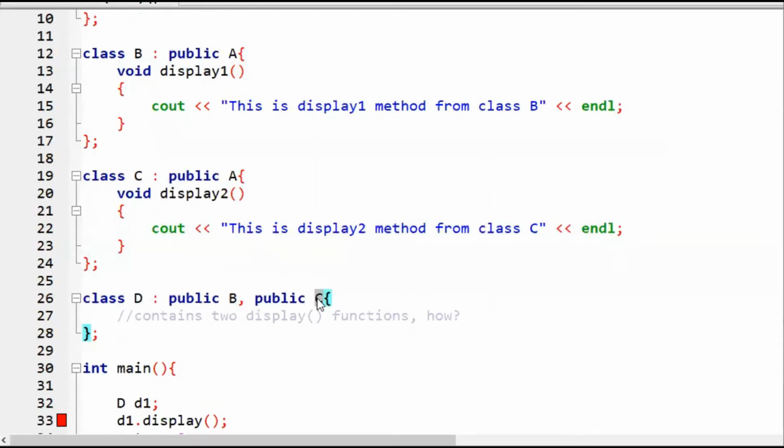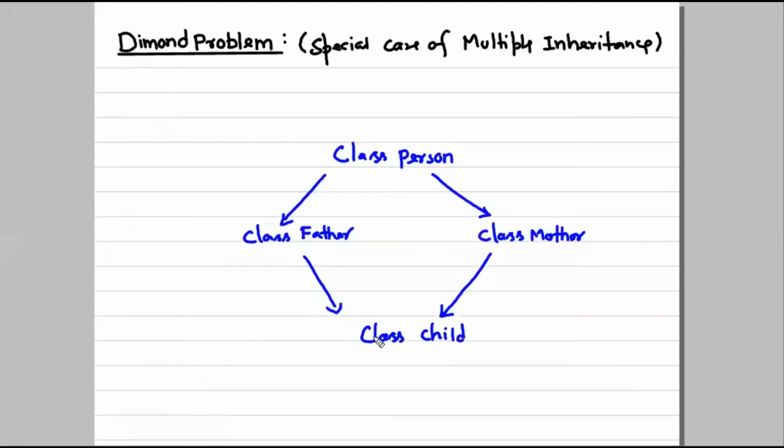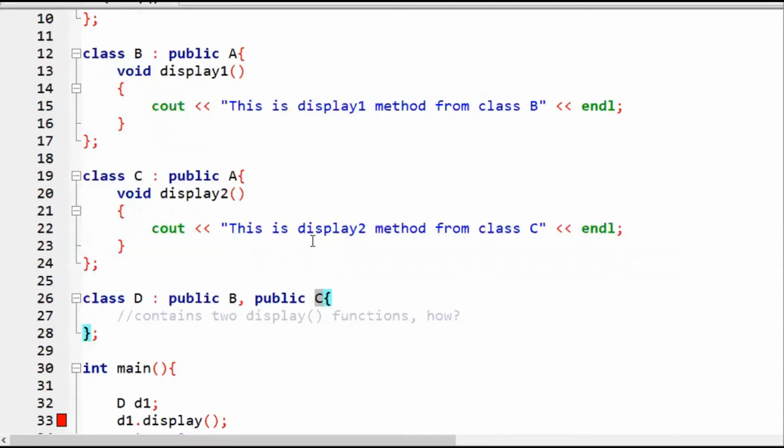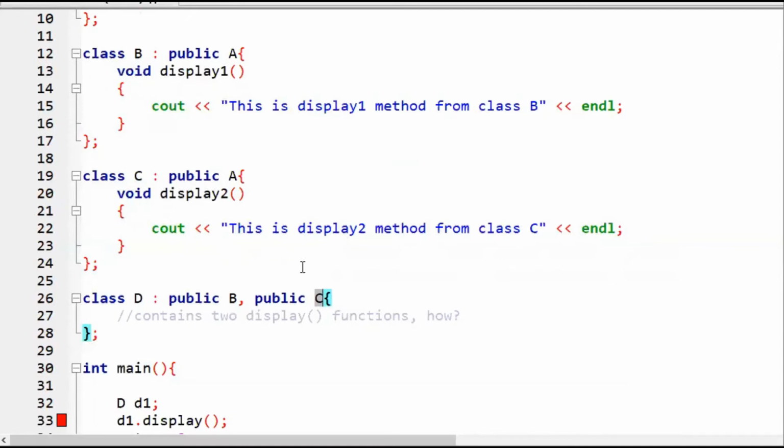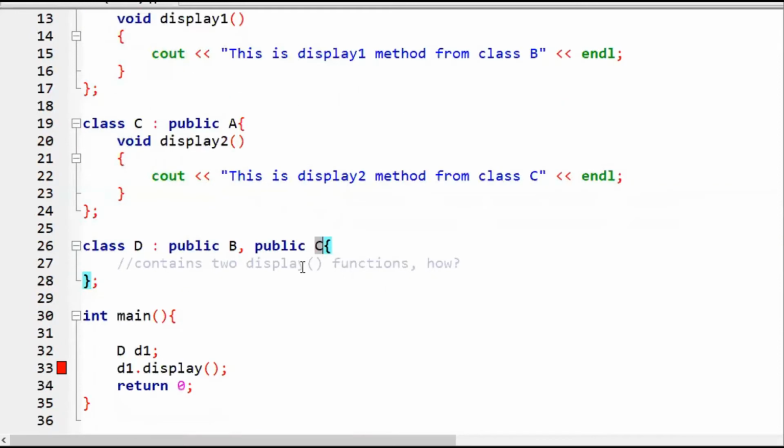It means there would be a situation like this: this is A, B, C, and this is D. D is accessing B and C, and A would be the basic superclass. In the main method, what will happen if we create an object of this class?